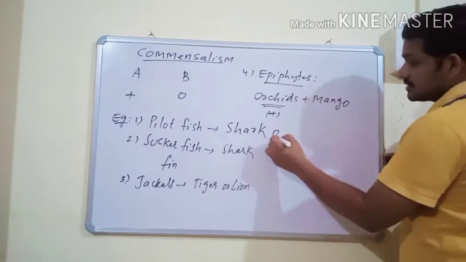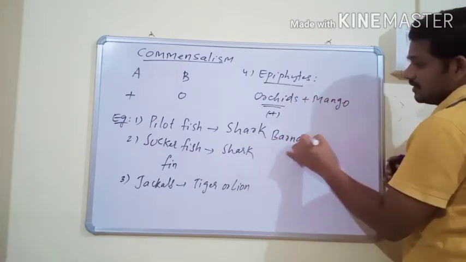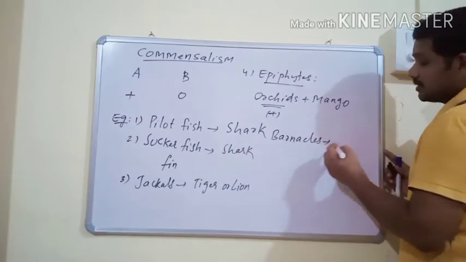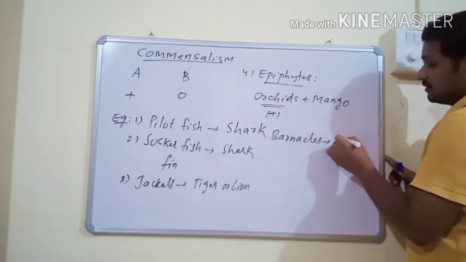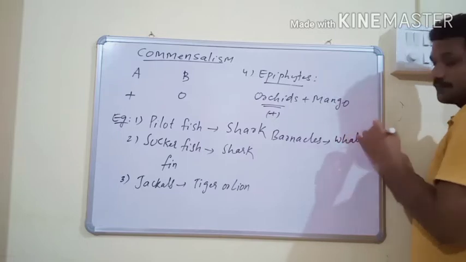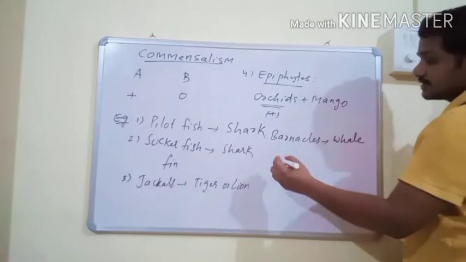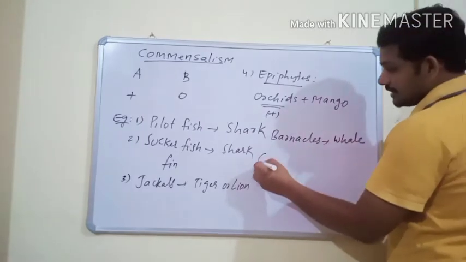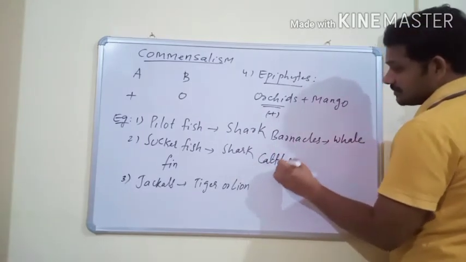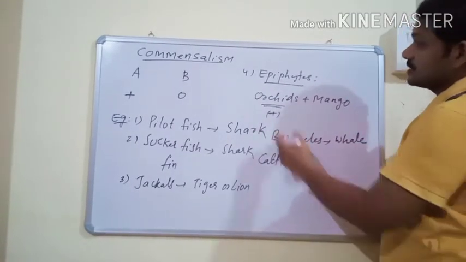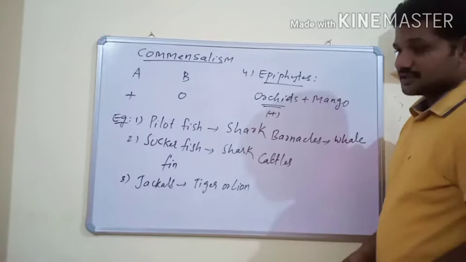One more example is barnacles, which are usually present on the back side of a whale, where they get attached. And one more example is cattle. The close relation between different types of cattle is also an example of commensalism.